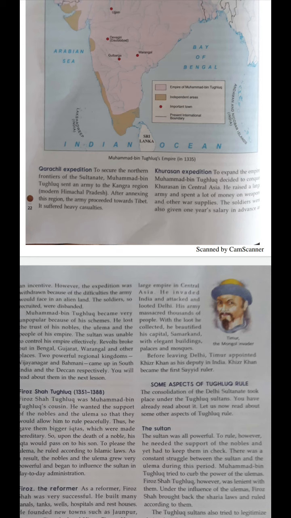Now what happened in the Khorasan expedition? Muhammad bin Tughlaq wanted to conquer Khorasan in Central Asia. For that he raised his army and gave one year of salary to his army in advance. They made all the plans for how they would conquer it. Lots of money was invested on weapons also. Clear? But later on his expedition was withdrawn. Why? As difficulties arose. His army was facing lots of problems in a different land. Clear? Due to that, his Khorasan expedition was withdrawn.